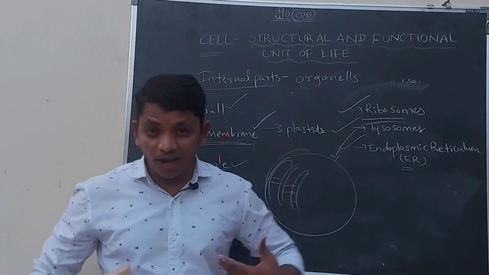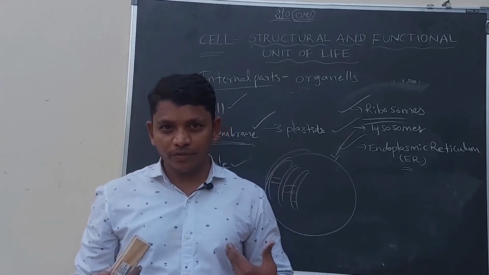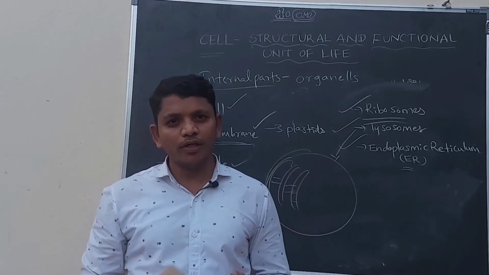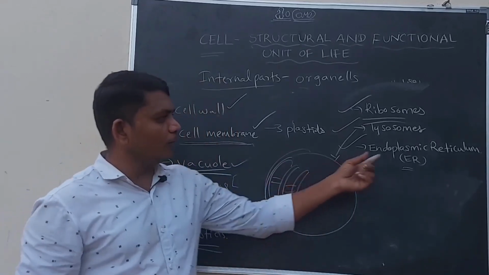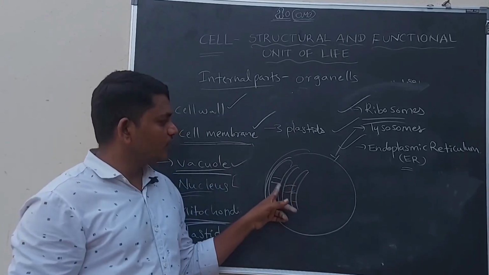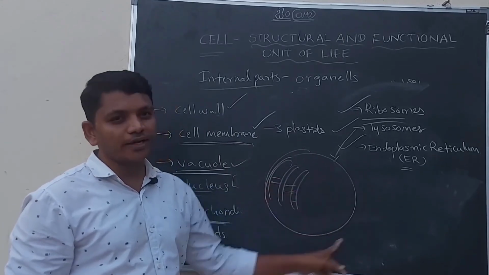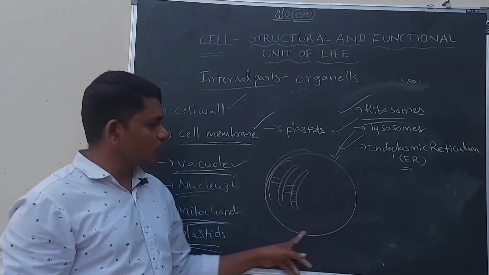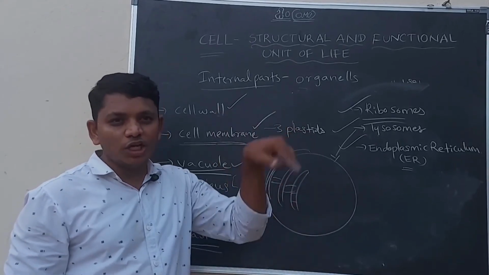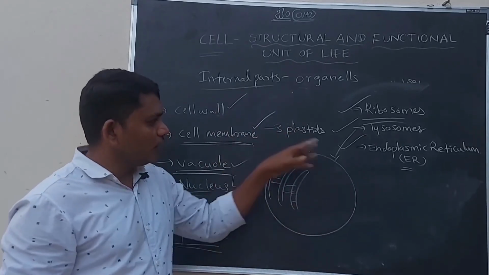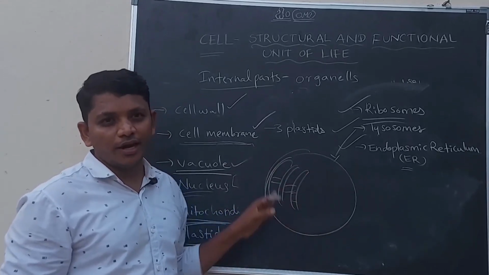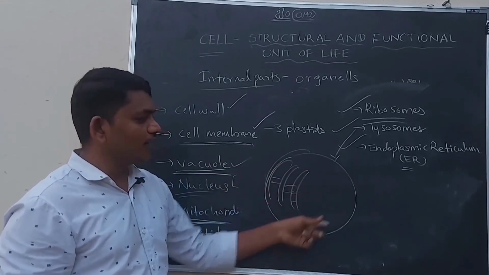For example, we have a skeletal system within our body, and it gives structure and shape and strength to our body. In the same way, the endoplasmic reticulum is also a membranous framework which gives structure and shape to the entire cell. If there is no endoplasmic reticulum, there is no specific shape to the cell. So here the endoplasmic reticulum is providing the shape and the structure and stability and strength to the entire cell.